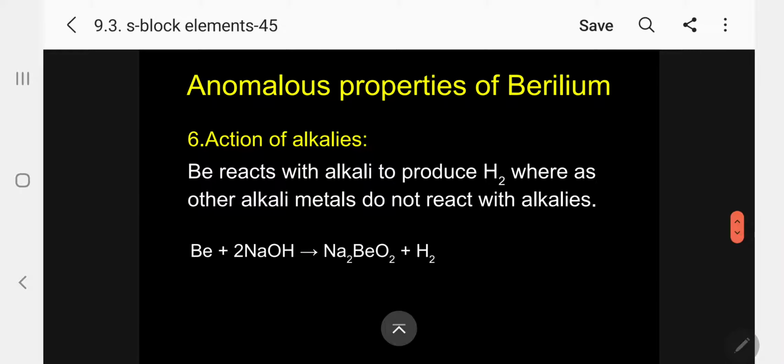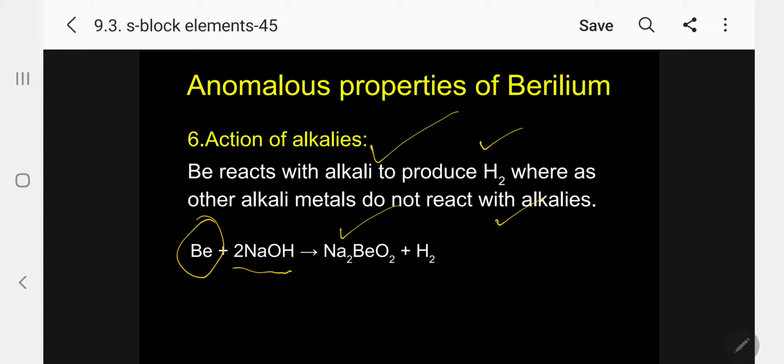Then action of bases, alkalis. Specifically, I am taking sodium hydroxide. Beryllium reacts with alkali to produce hydrogen, whereas other alkaline earth metals do not react with alkali. The reason is beryllium is amphoteric. We know the amphoteric nature already, acting as a base and as an acid. So it reacts with sodium hydroxide to form Na2BeO2, and hydrogen is formed.